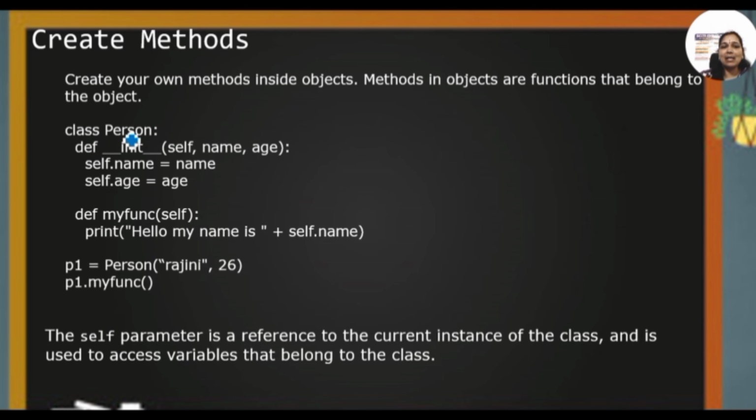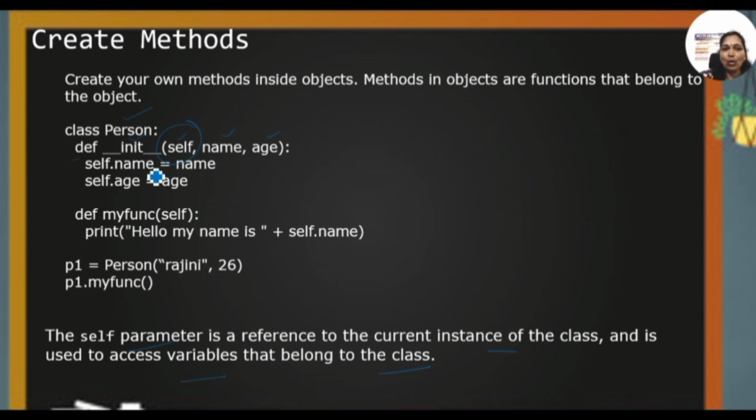Here my class is Person. Now I'm initializing like def init, self, name and age. This self is a parameter which is used to refer to the current instance of the class and it is used to access the variables which belong to the class.